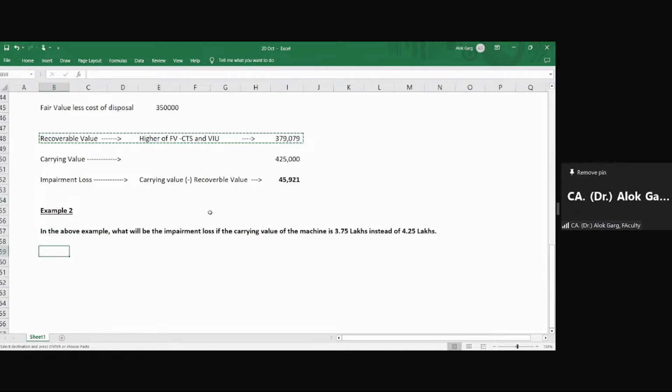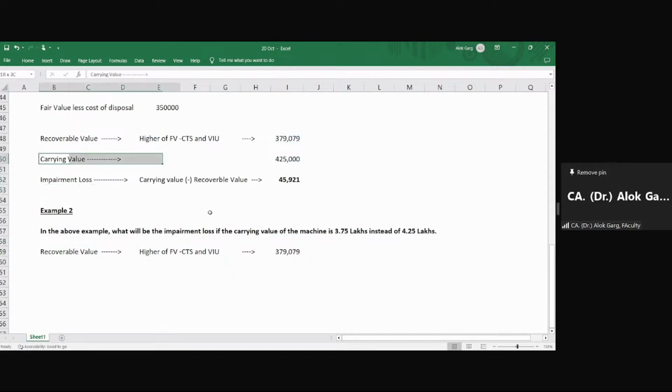4,079. Okay. Anyone who has a different answer? There will be no impairment loss. Very good. While all the students are saying no impairment loss, but why? Because your carrying value is lower than the recoverable value. Whatever you are showing in the balance sheet is lower than the market value. The market value is higher than what you are showing in your balance sheet. So no impairment is there.